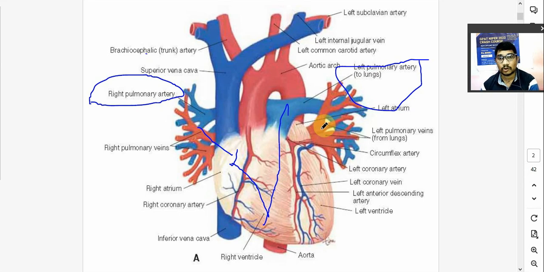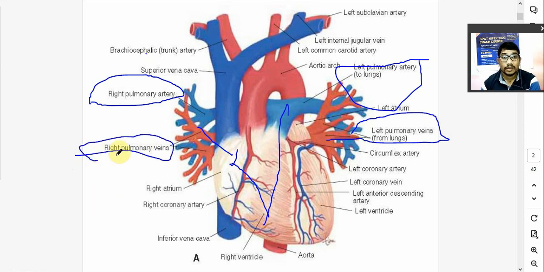There will be entry of oxygen in the blood in the lungs, okay, and removal of carbon dioxide. That will be carried from lungs via pulmonary veins. So red color veins, right and left pulmonary veins. So oxygenated blood from lungs after exchange of gases in the lungs. आपको मालूम होना चाहिए, simple thing. They are carried by right pulmonary vein and left pulmonary vein, and they drain their content into this left atrium.